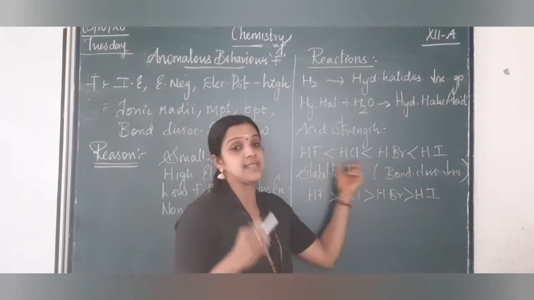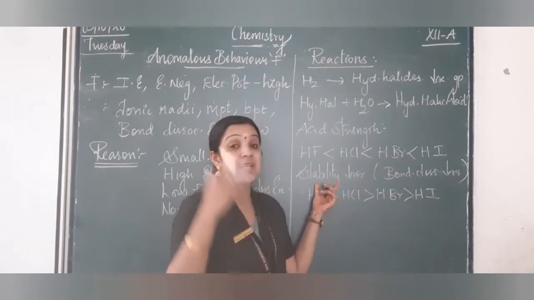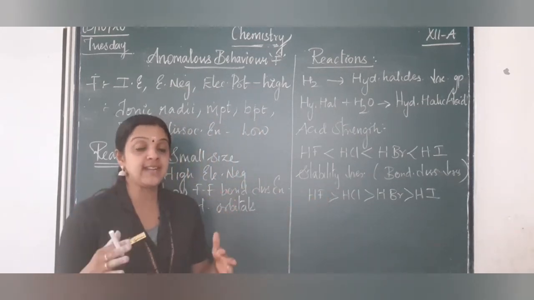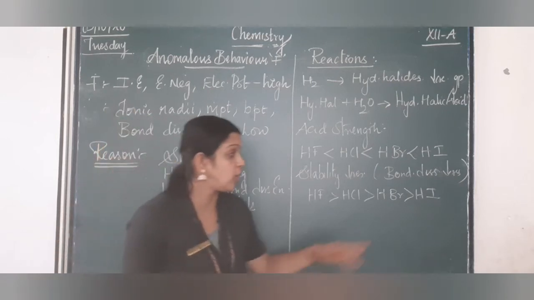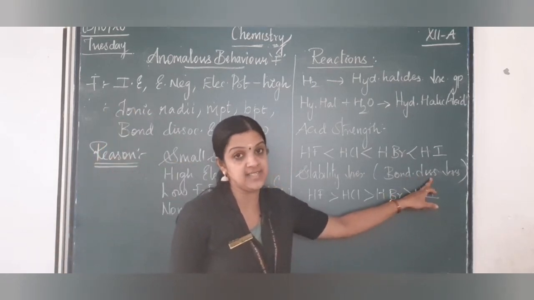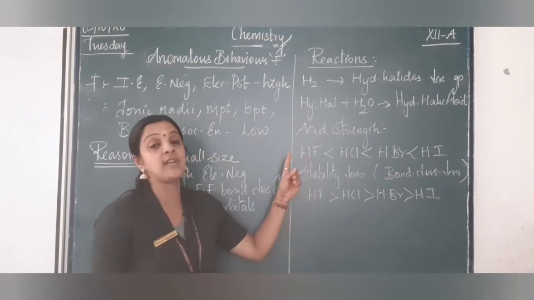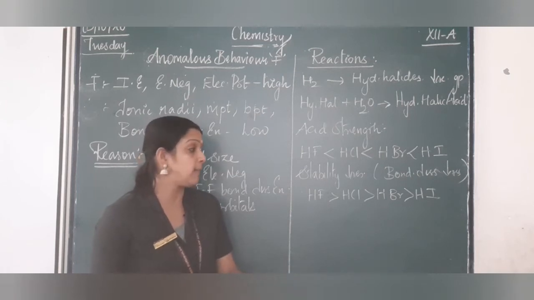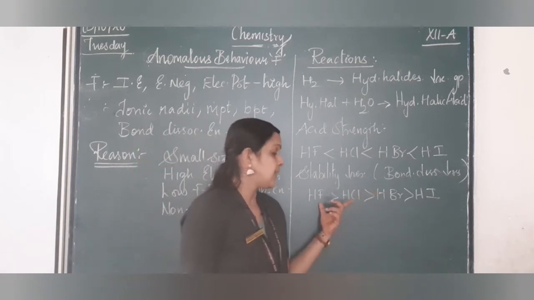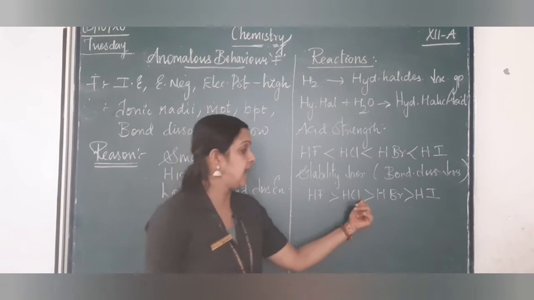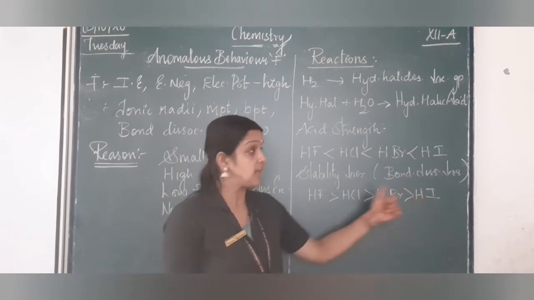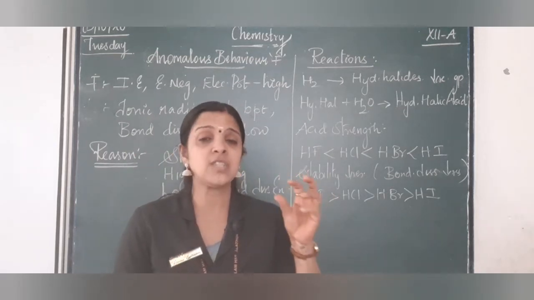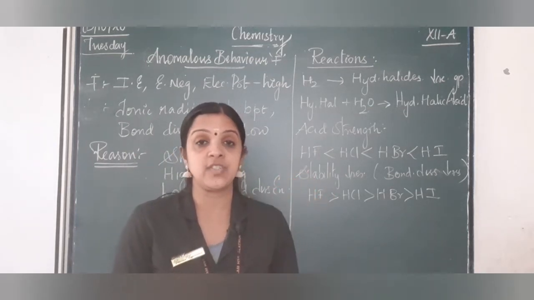Because of this trend in the acid strength, their stability decreases when you go down the group. The stability of the hydrogen halides decreases down the group because the bond dissociation enthalpy decreases, because we know the F-F bond is very less, and when you go down, what will happen when you compare to the other elements? So HF has the highest and HI has the lowest. So these are the main things when you take only halogens with hydrogen reactions.